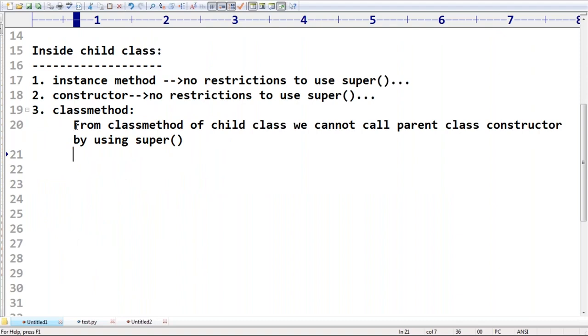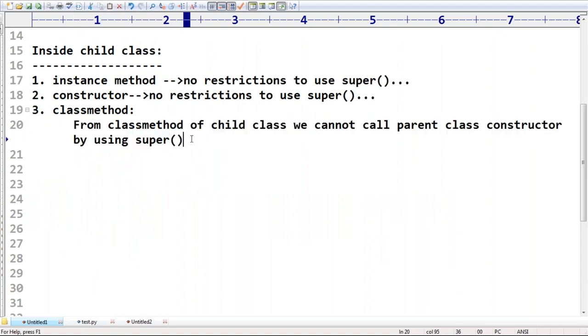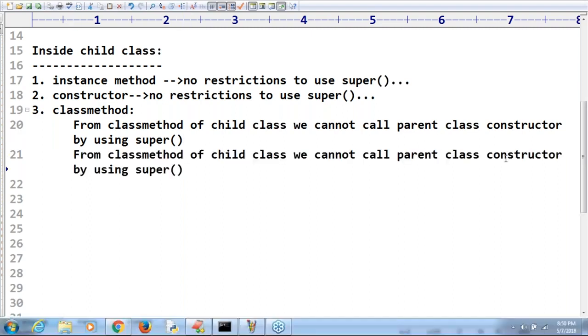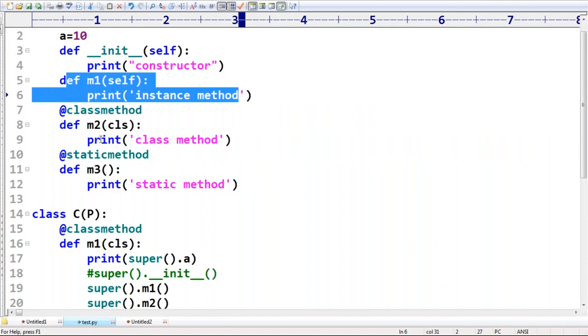So from the child class method, we are not allowed to call parent class instance methods. We can't call parent class instance method by using super. Remember this one.